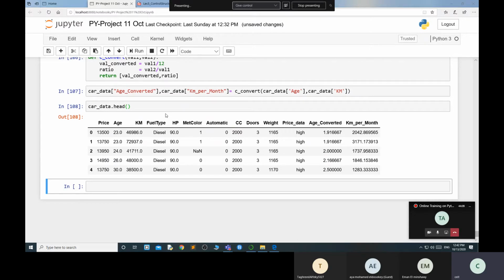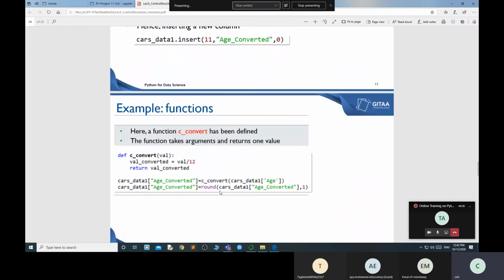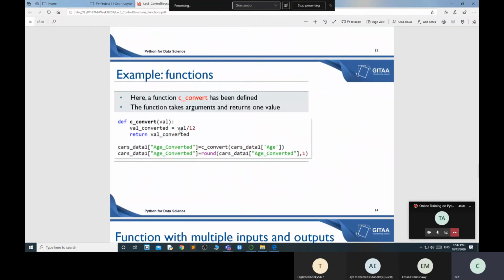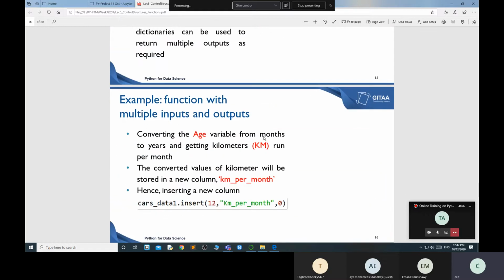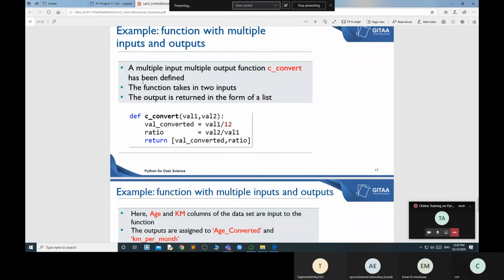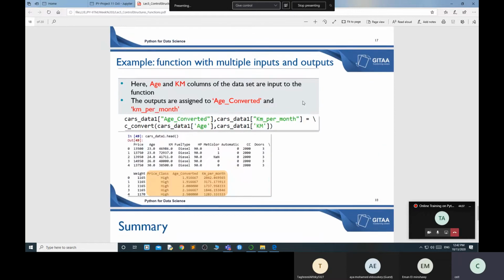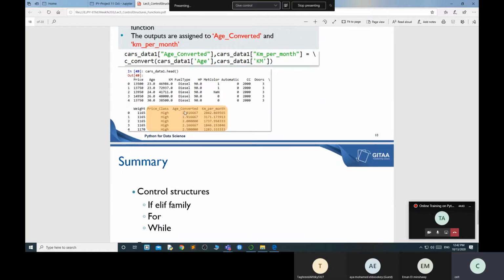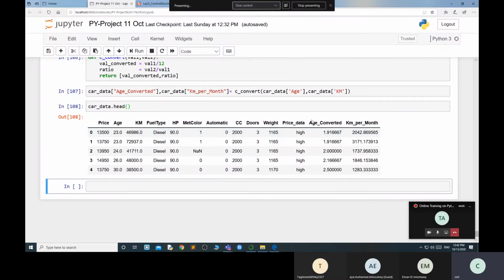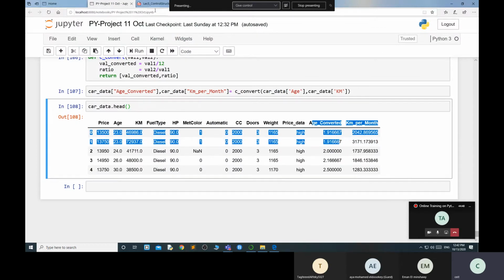Right now my data is a little bit cleaned. What I actually want to do with my PPTs: I applied the for loops. I applied the converted age functions over here. Here the C convert has been defined. The functions take the arguments and return the values. So this is all about your functions part. A multiple input output function has been defined. The function takes two inputs and returns the two values over here. So this is the part, whatever I go according to this is the price is high. If you see over here, the price is high, the convert is this and kilometer per hour is this.